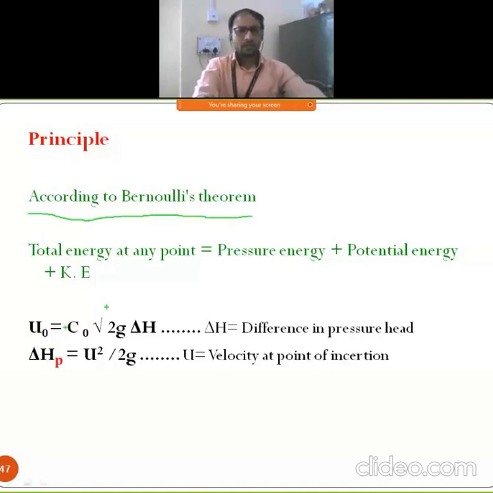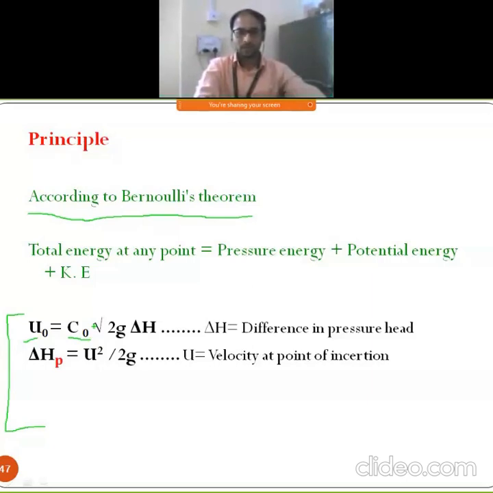When we are dealing with the venturi meter and the orifice meter, we have to consider the velocity at point 1, that is u0, which is equal to a constant coefficient at that point only. That 0 point means what? Either the small constriction in your venturi meter, or the gradual constriction in your orifice meter.